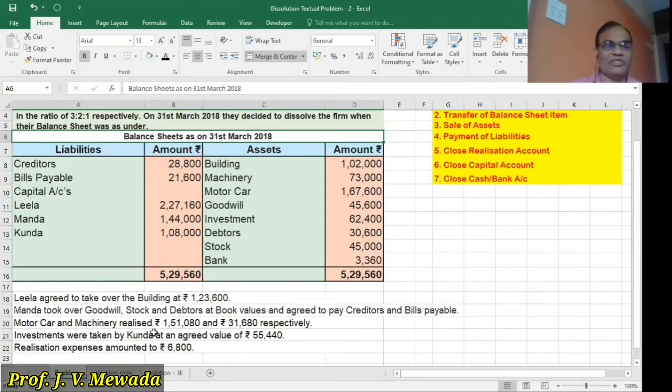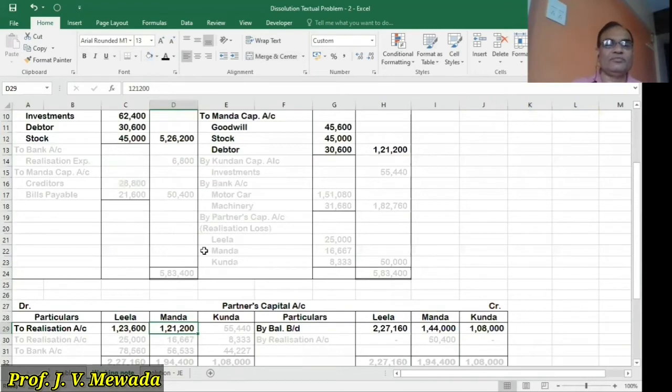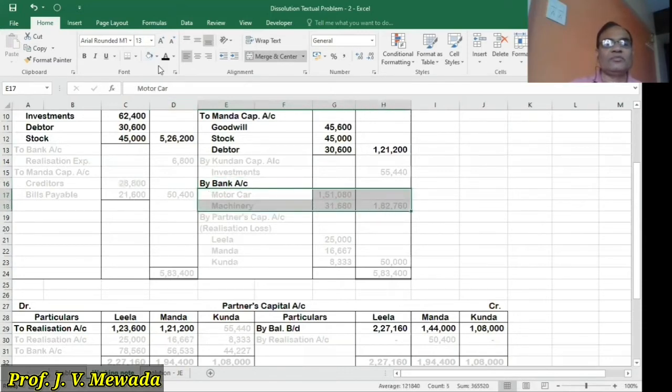Now third, motor car and machinery realized 1,51,080 and 31,680. So these are the assets which we sold for cash. So again, in the realization account, motor car is sold for 1,51,080, machinery sold for 31,680.